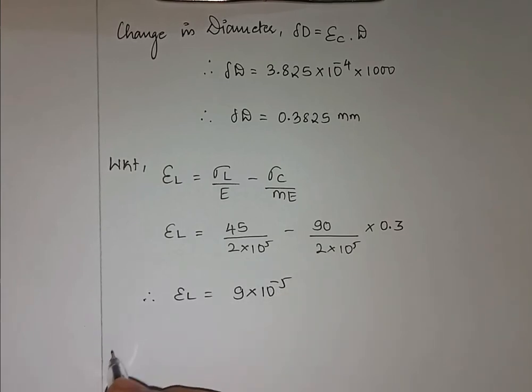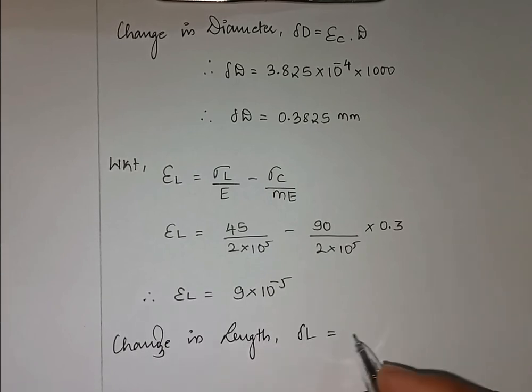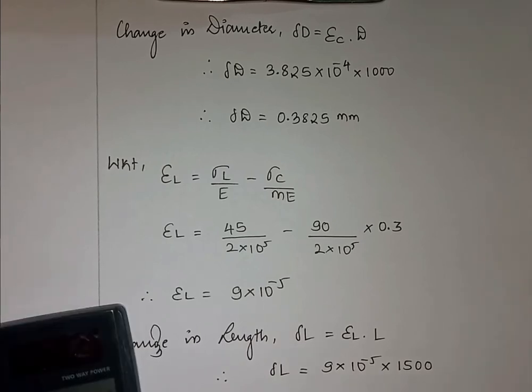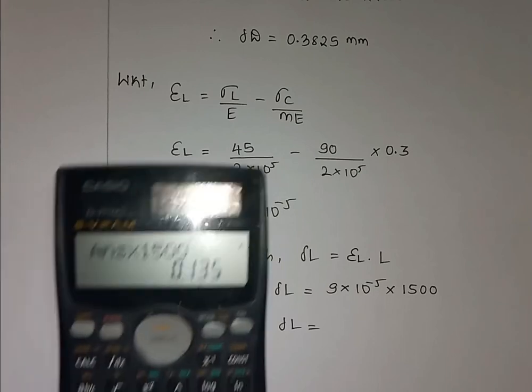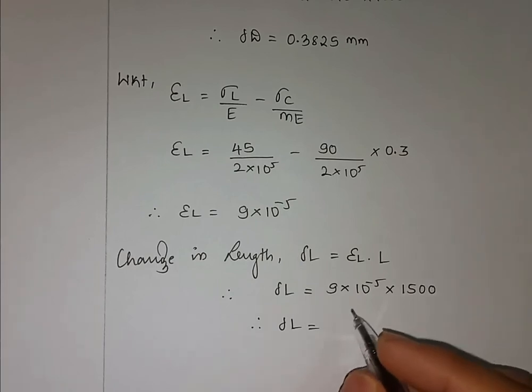So the change in length, delta L, will be epsilon L into L. Therefore delta L is equal to 9 into 10 raised to minus 5, and the length of the cylinder given in the problem is 1.5 meters, which is 1500 mm. So delta L comes out to be 0.135 mm.